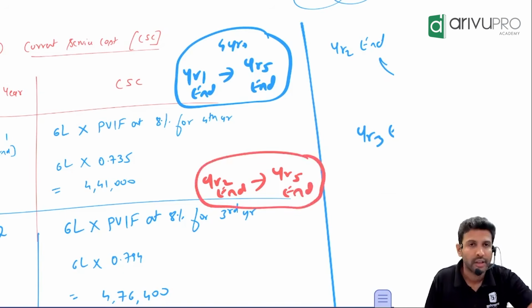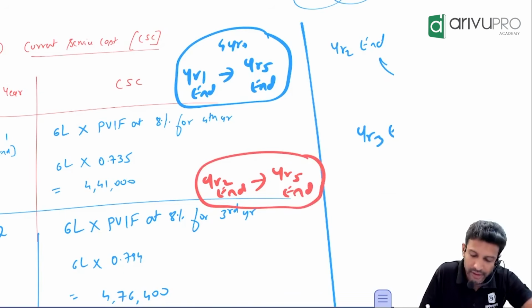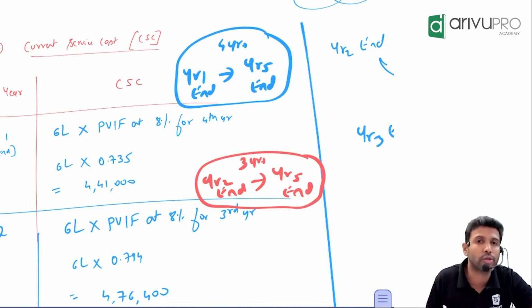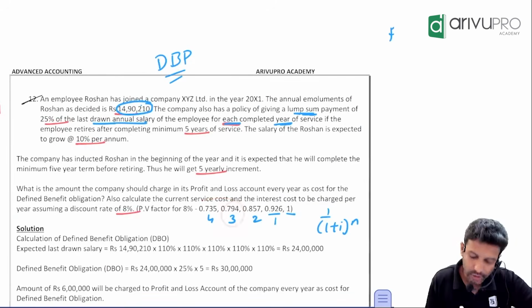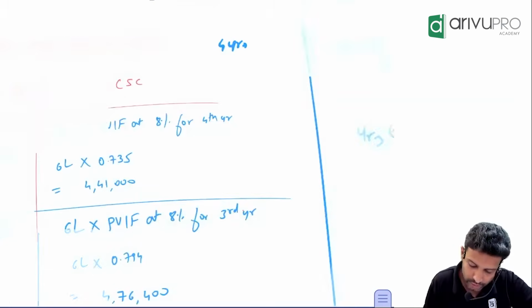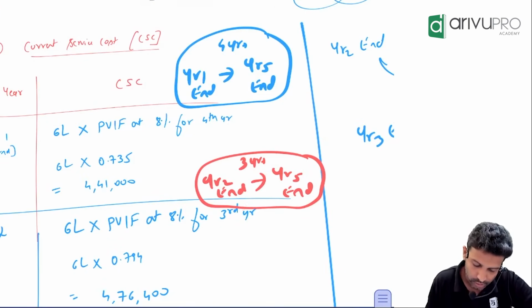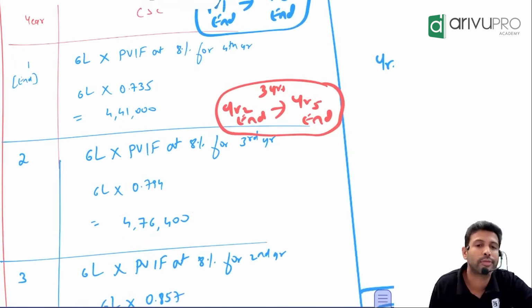How many years? Year 3, year 4, year 5. That means 3. So you will use the discount factor for year 3. What is the year 3 discount factor? 0.794. 6 lakh into 0.794, you will get 4 lakh 76,400. That is the expense you will book for which year? Second year.